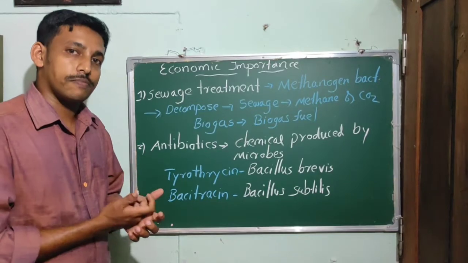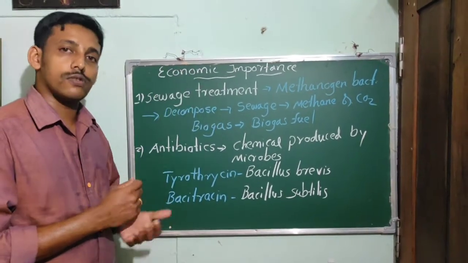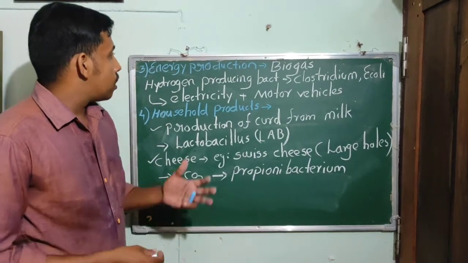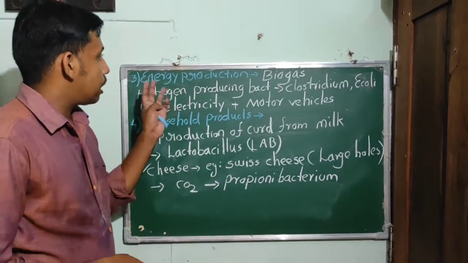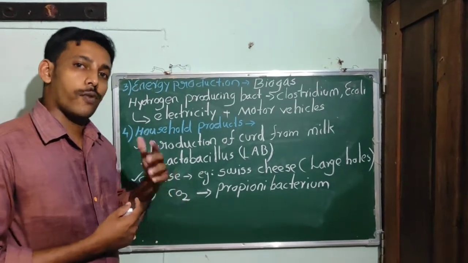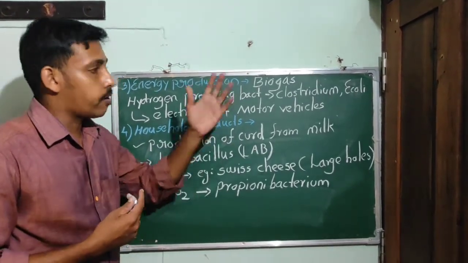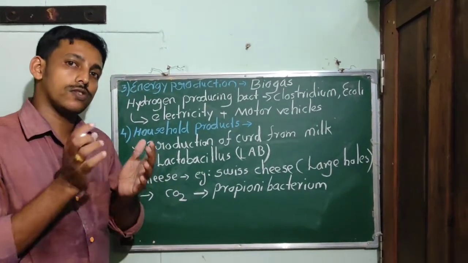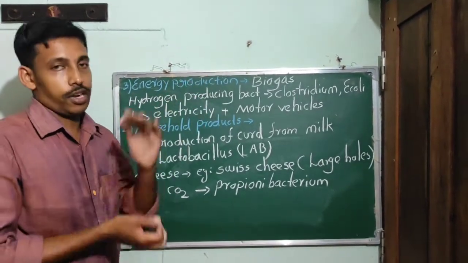Now let's see the other importance of bacteria. The next one is energy production. Bacteria are helpful in the production of energy. In the case of biogas, there are methanogenic bacteria which are used to produce biogas.